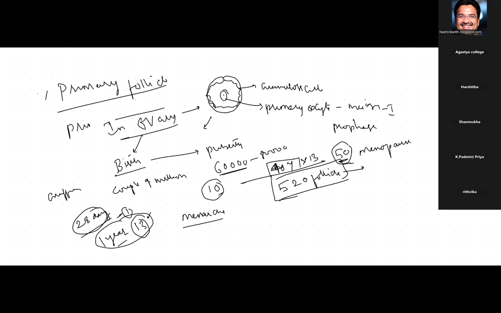So how many follicles does she require? A maximum of 520. Our couple of million in each ovary first degenerated into 60,000 to 80,000 in each ovary. Then how many does she require finally? Only 520. Only a maximum of 520 primary follicles will mature into Graafian follicles. That you have to notice.